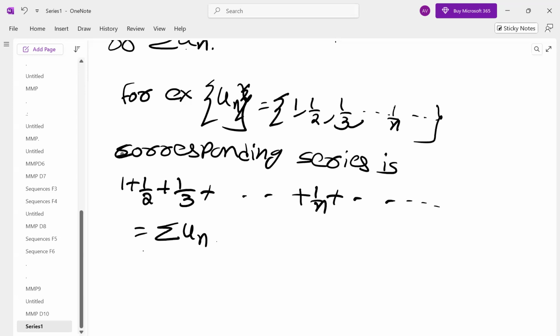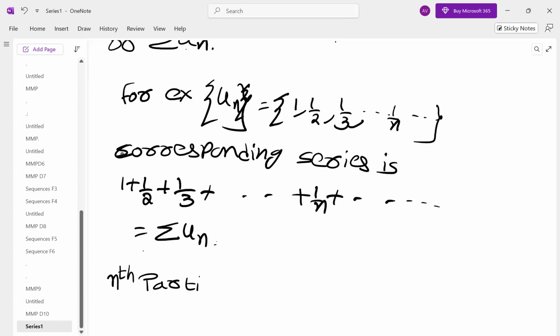Now we want to discuss the concept of convergence of series. To define the concept of convergence for a series, we use a concept called nth partial sum. Generally, students have an impression that if the sequence converges, the series converges. They have some misconception, an intuitive feeling that if a sequence is convergent, the corresponding series is also convergent. No, I will show you. This is convergent, we have seen, but this is divergent. So we cannot say that because the sequence is convergent, its corresponding series is convergent.